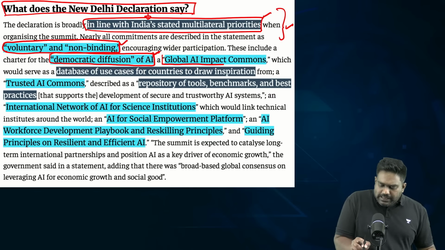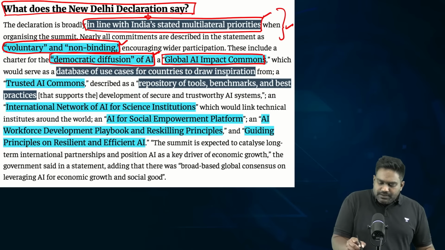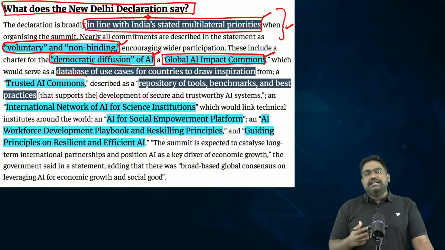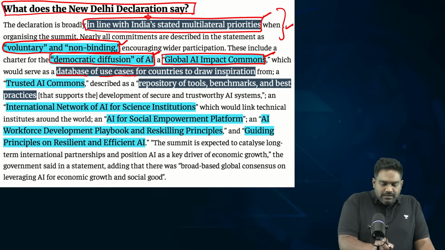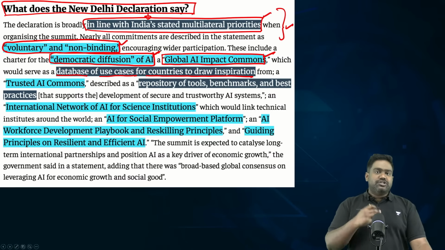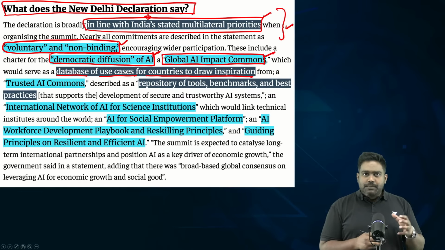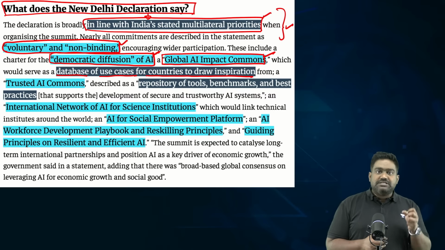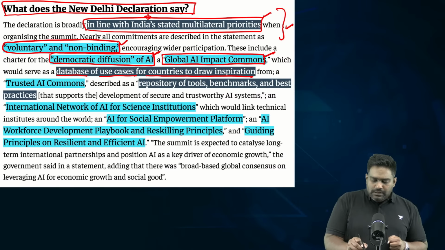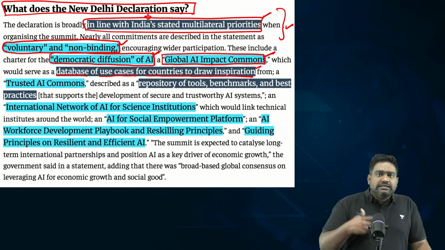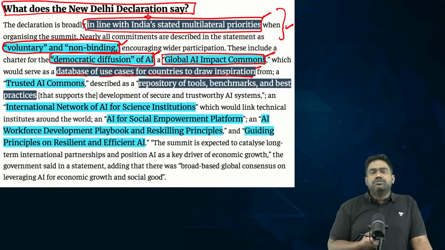So, a global AI impact commons has been set up, which is basically going to be a database consisting of use cases, the practical applications of AI, so other countries can draw inspiration from it. It will consist of successful use cases of AI, and how it can help in socio-economic transformation. So, other countries and other developers can draw inspiration from those models.